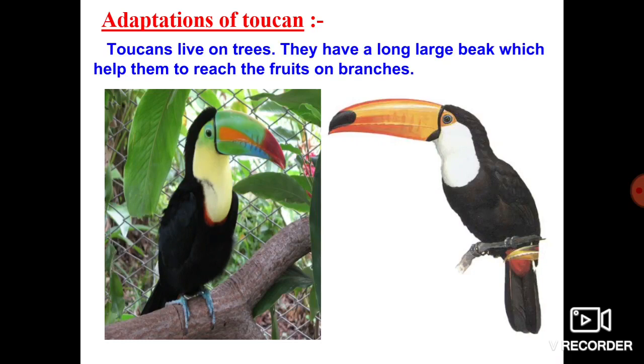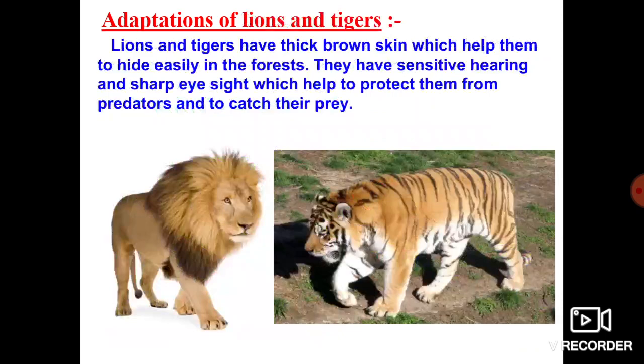The beak is a specially modified organ. It is very helpful for attacking and consuming fruits. The toucan's long and large beak helps it reach the fruits on the branches of the tree. Hope you understand the adaptation in the toucan.